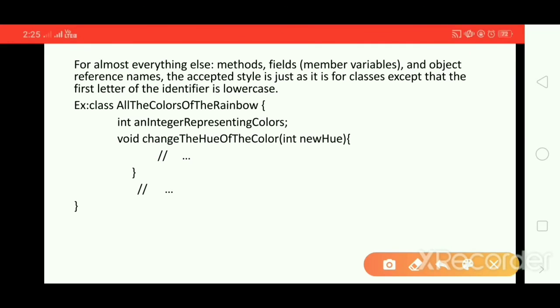Here the identifier has a small first letter. That is, the A is a small letter, the C is a small letter, and the next words have capital I, R, C. In the same way, here T, H, O. So except for the identifier, the same rule which applies for the class applies for the methods, fields and object references. The only difference is that for the identifier the first letter is lowercase.